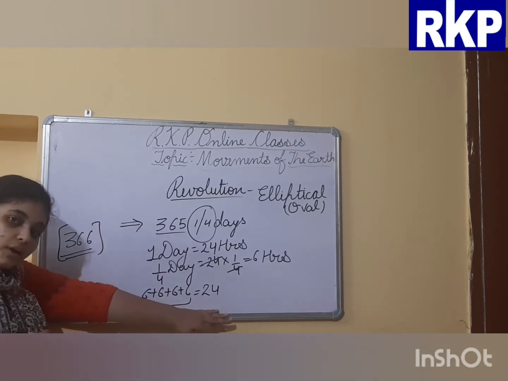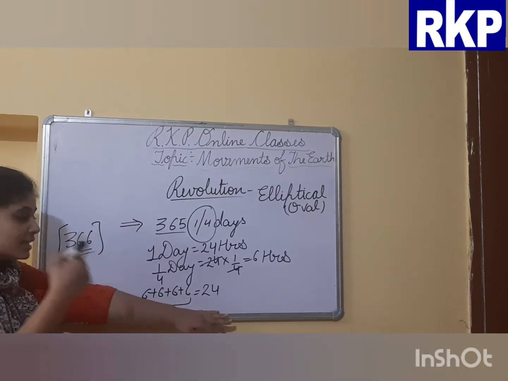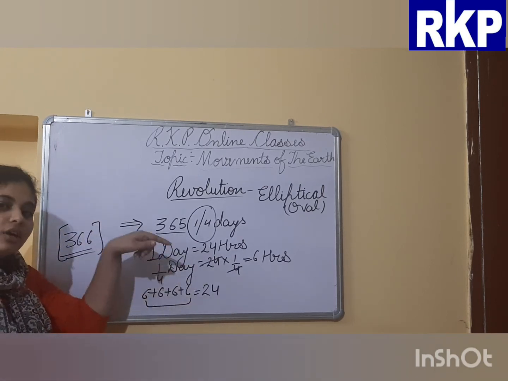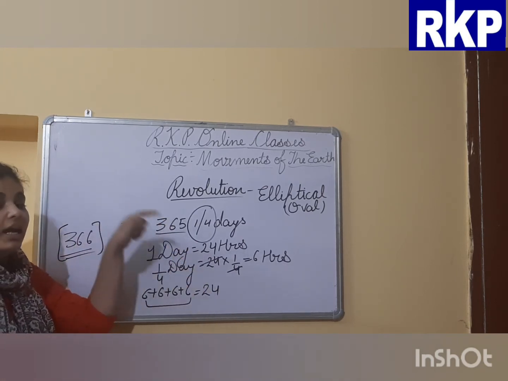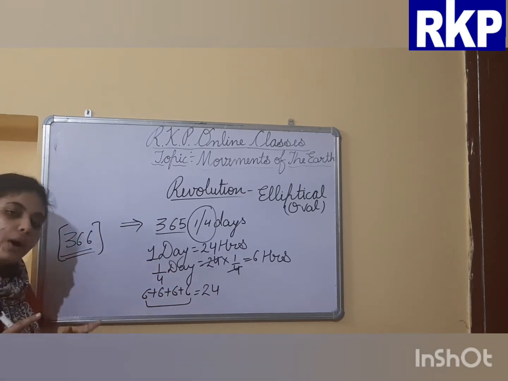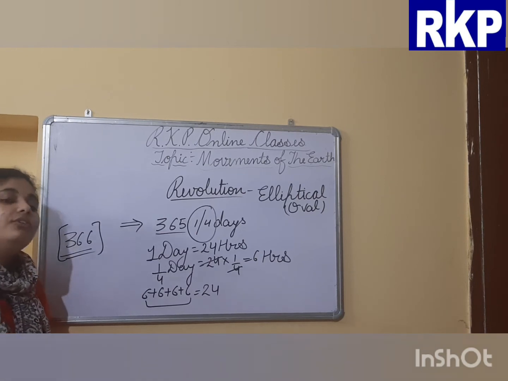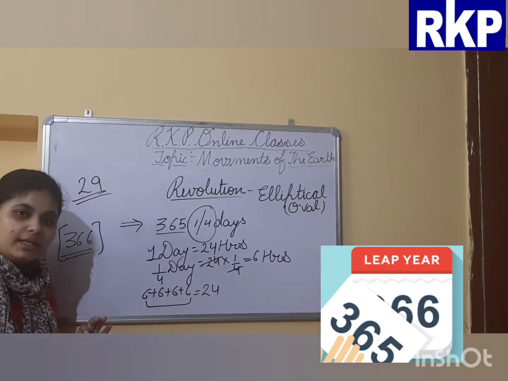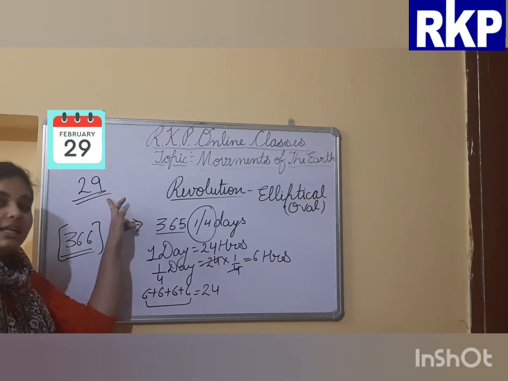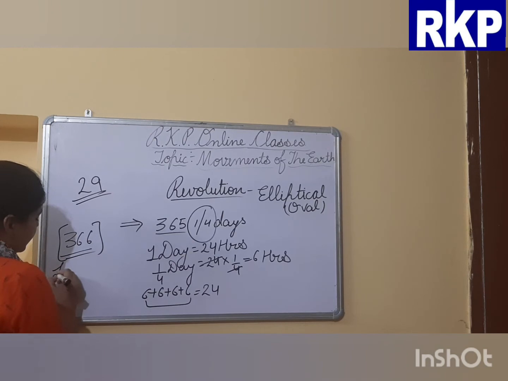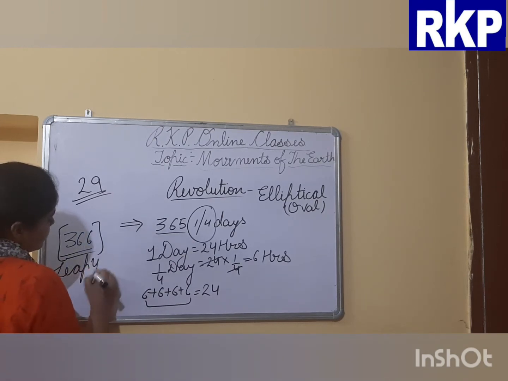So where does this one day go? This 1 day goes in the 4th year. But in which month? In the month of February. That's why in the month of February we have 29 days instead of 28 in a leap year. So what is a leap year? The year which has 366 days.